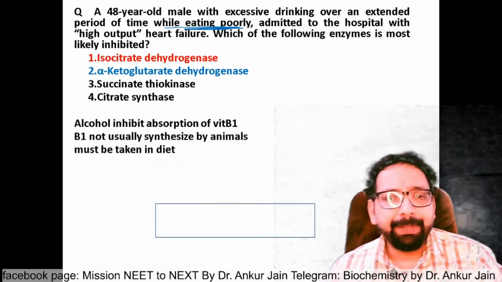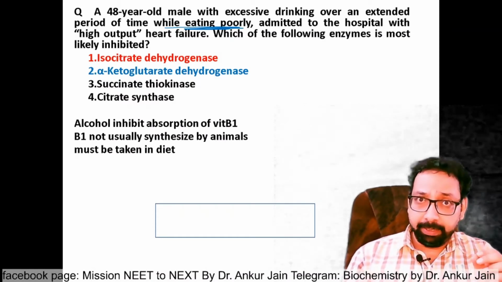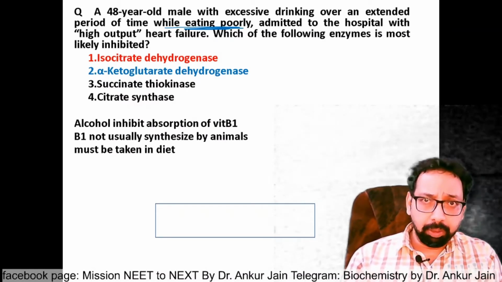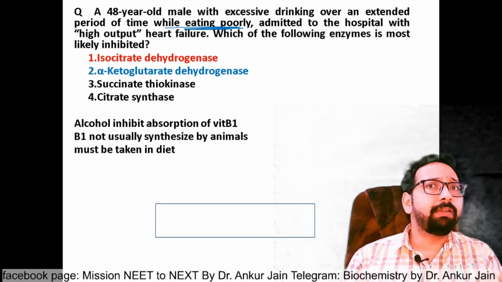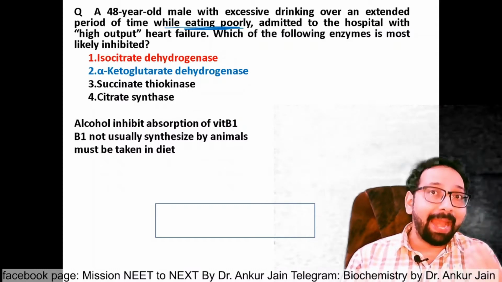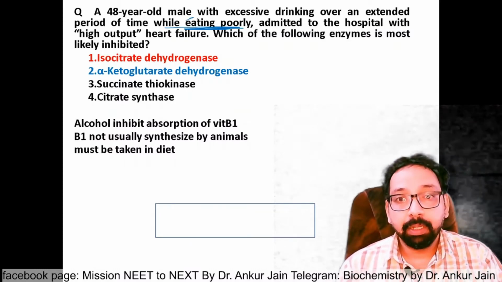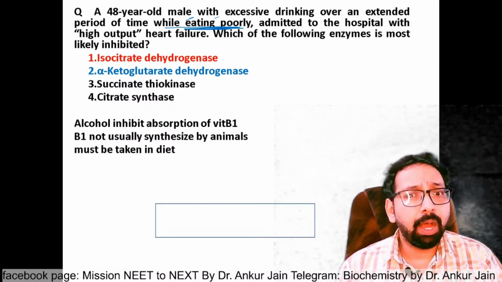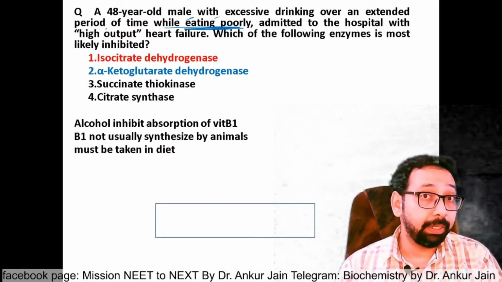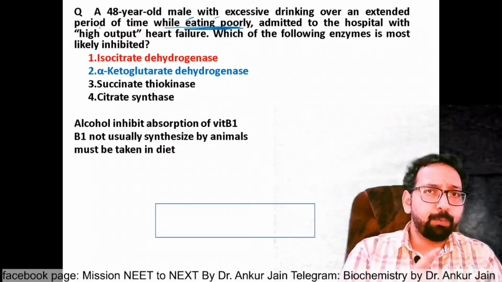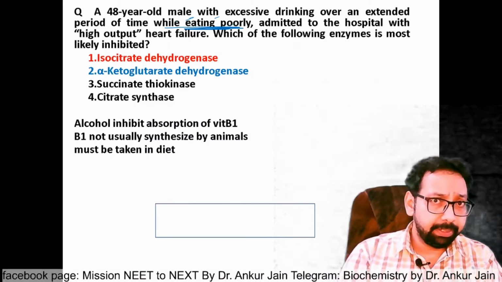B1 is not synthesized by animals, so it must be taken in the diet. In chronic alcoholism, if the person is taking a poor diet, definitely it will add to the vitamin B1 deficiency. Now, next point: admitted to hospital with high output heart failure. Yes, high output heart failure means the previous 2 points are taking us towards a B1 deficiency diagnosis.